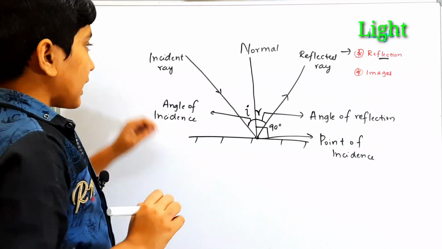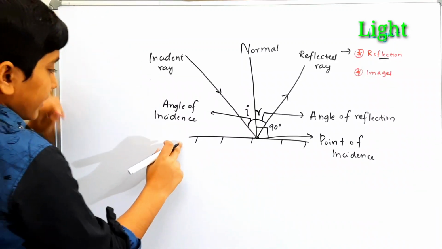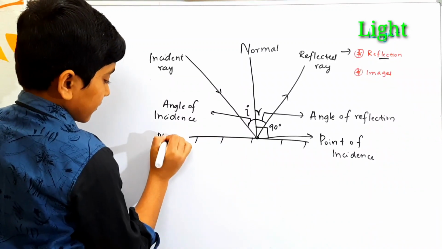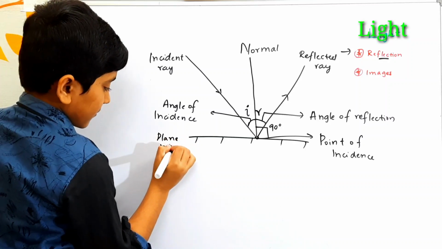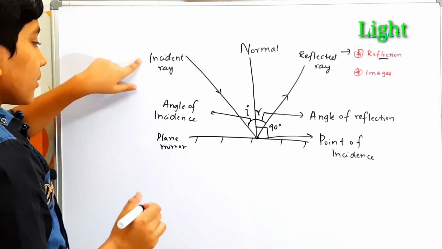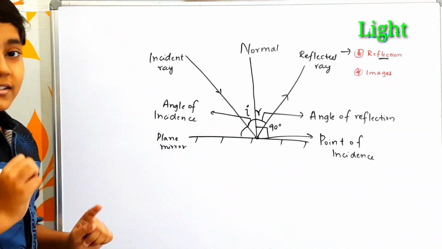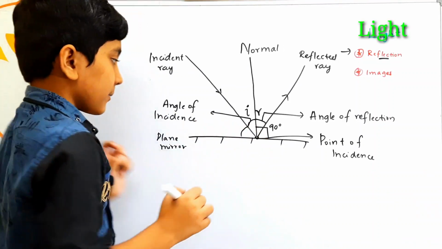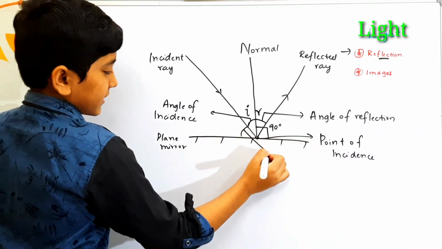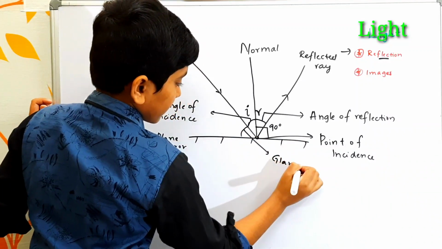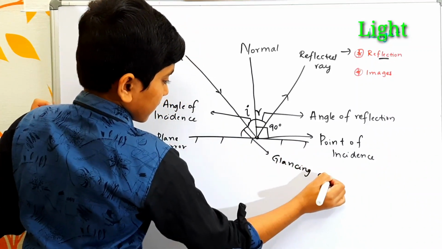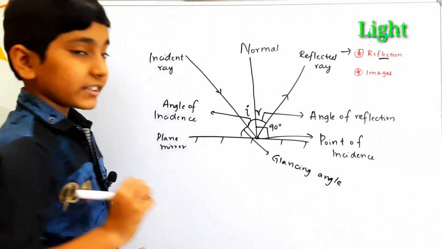And next, the angle found between the incident ray and the plane mirror here is called the glancing angle, represented by alpha.